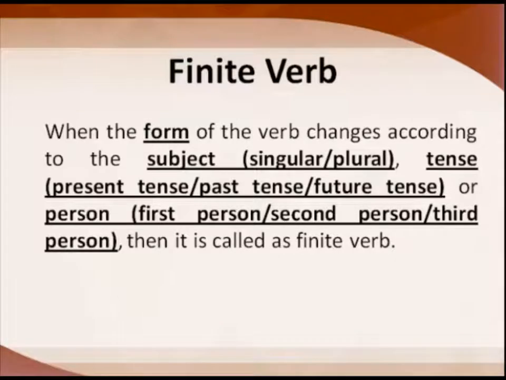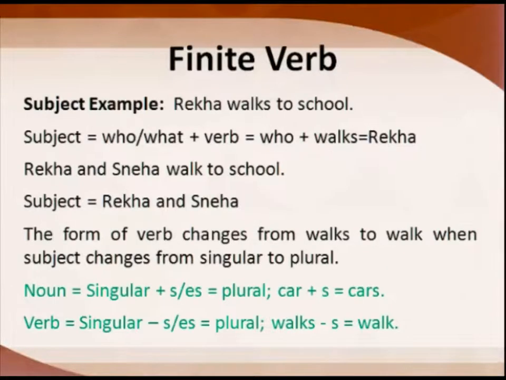Now we might look at the definition and think, what is this? I don't understand. Let us break it down and find how it is possible. Grammar is like mathematics. We have to prove how this happens. So let us see how the verb changes according to the subject. See here, I have taken an example. Rekha walks to school. Now first we have to find the subject. So what are the steps to find a subject? First you have to find the verb, and then ask the question who or what plus verb, and then you will get the subject.